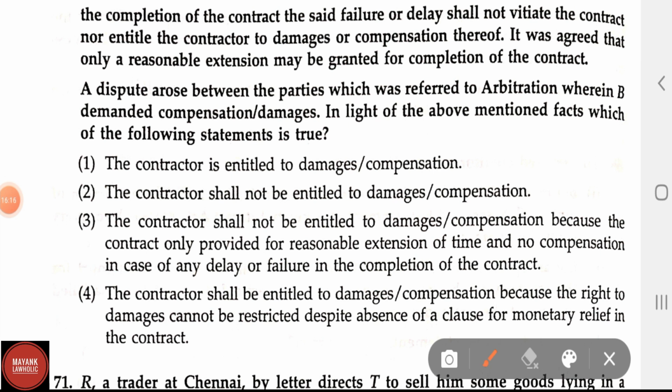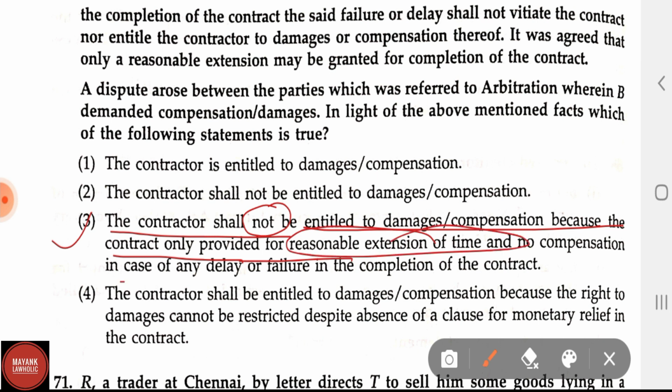Options 3 and 4 are elaborately discussed, but option 4 should not be considered in this question because it does not specify the correct answer. Option 3 is the correct answer because it was written in the contract that of the reasonable delay. So the third statement, the contractor shall not be entitled to damages or compensation because the contract only provides for a reasonable extension of time and no compensation in case of any delay or failure in the completion of the contract. So this is the right answer.